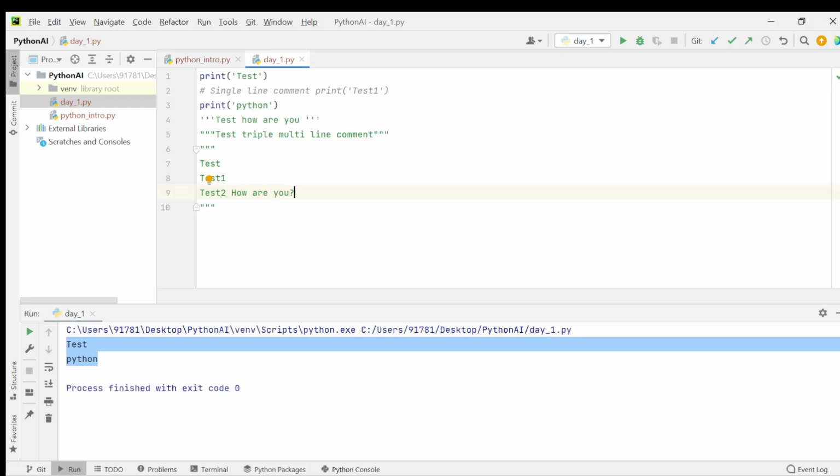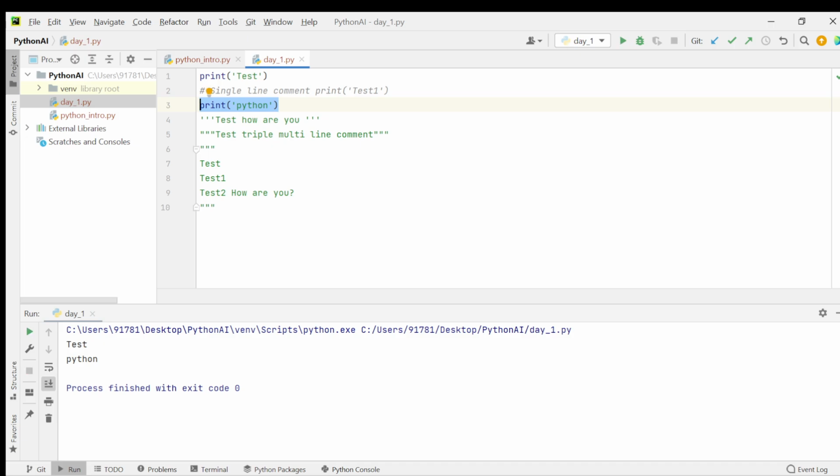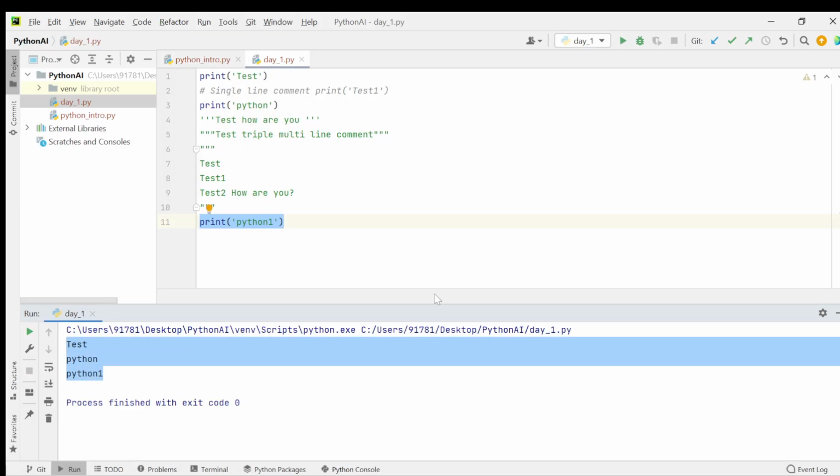So again you can see only these two print statements in the output. These are just for information or documentation purposes only. I will explain the uses of single line and multi-line comments in my further videos. You can print anything, Python 1. So here in the output we will be getting the text Python and Python 1. That's it. So this is about comments, and let's go to variables.